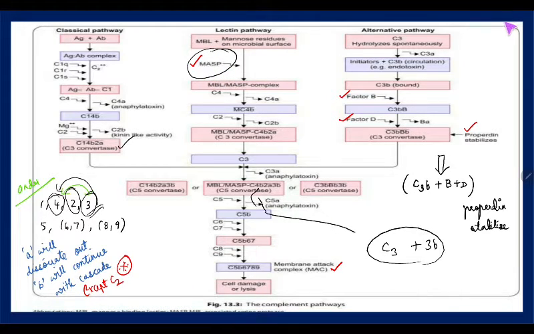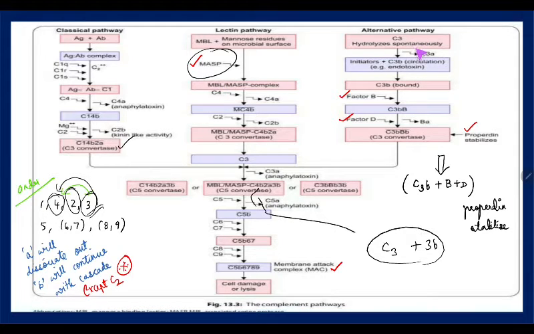MASP is actually just a serine protease. The moment MBL is present, it is added with MASP, that forms a complex, and then things continue. Instead of C1 there is MASP, then the same C4, C2, and things continue similar to classical. Classical and lectin are similar.